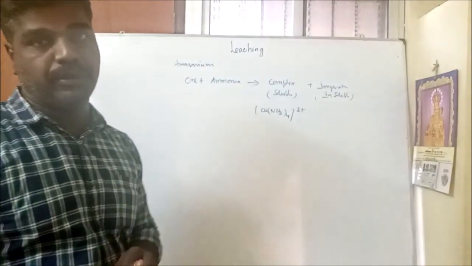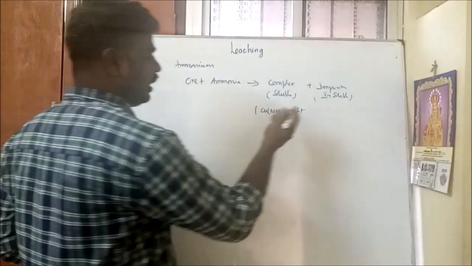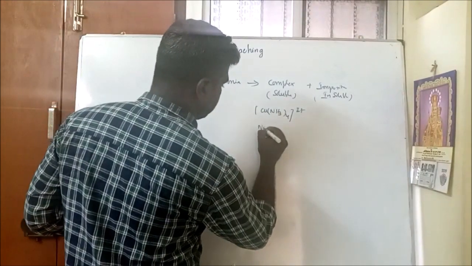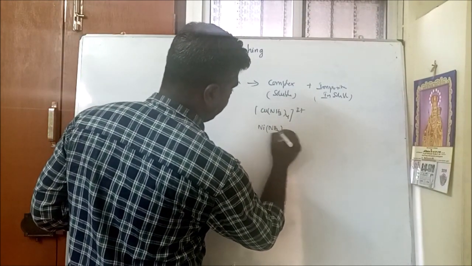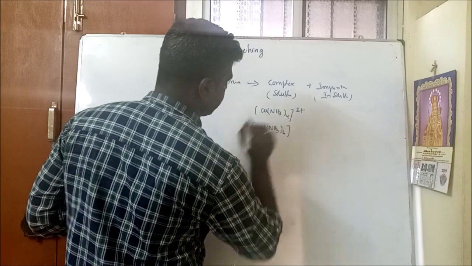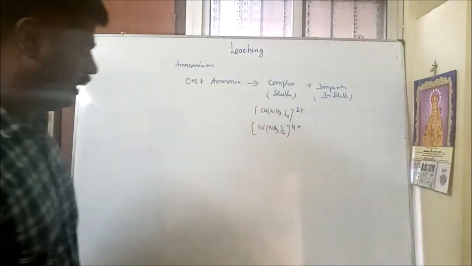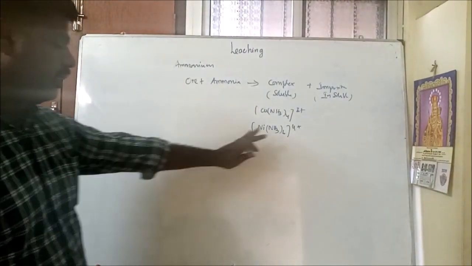Impurities are removed by this method. Impurities are insoluble, so we can easily filter them off. One more example is nickel. Nickel also forms a soluble complex. So a nickel complex is formed.